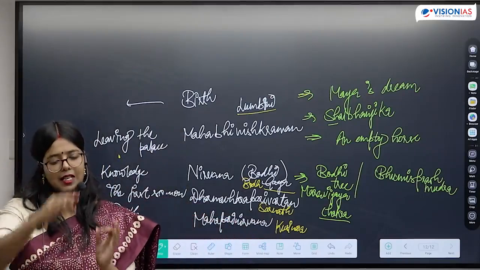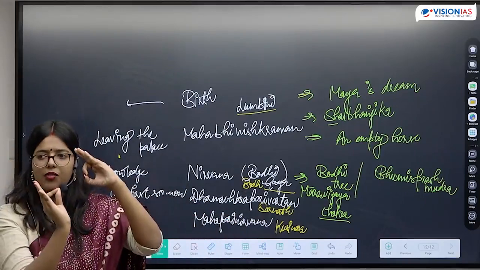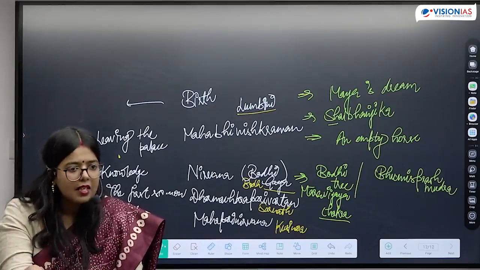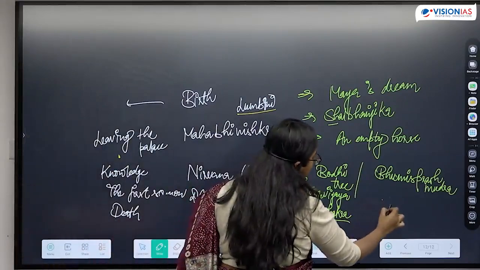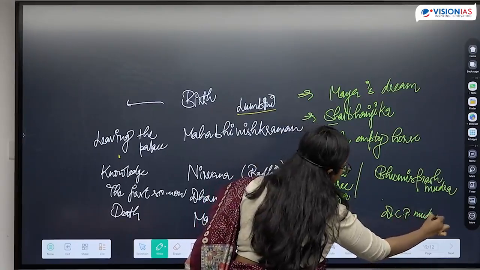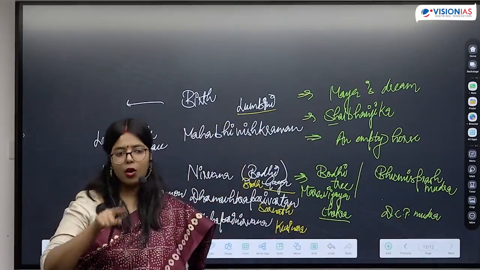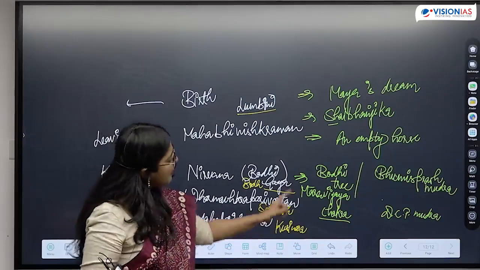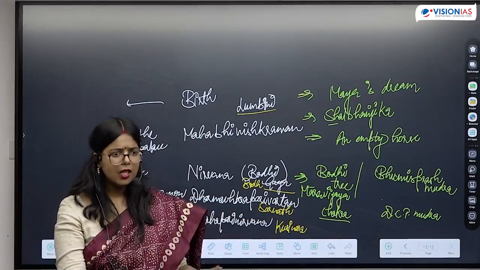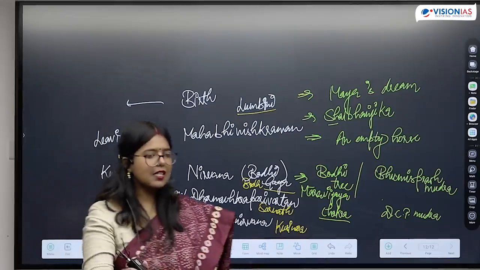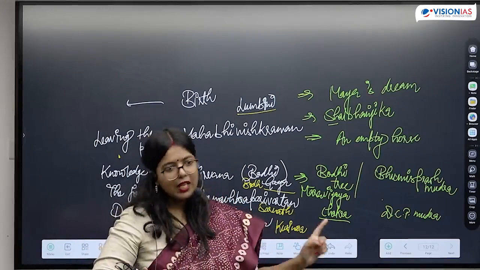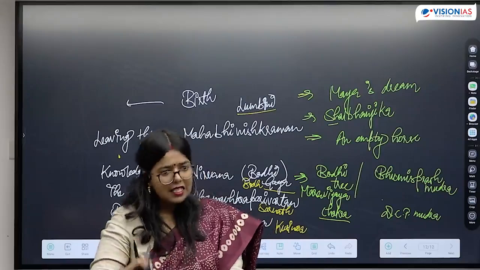So how will we represent it? Like this: turning the wheel of law. Dharma chakra parivartan, the first sermon. If we are talking about mudra, the mudra will be dharma chakra parivartan mudra, turning the wheel of law. When we talk about the symbolic representation, it is going to be a chakra, a wheel. Is this clear? So if UPSC gives symbols and events, will you be able to match them? Wheel, the first sermon at Sarnath.